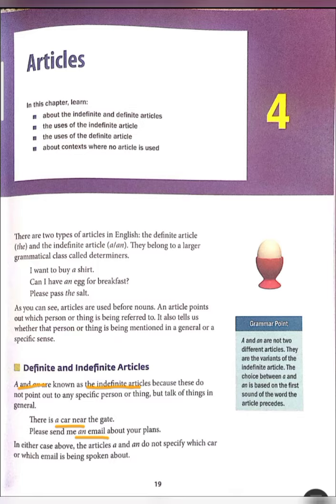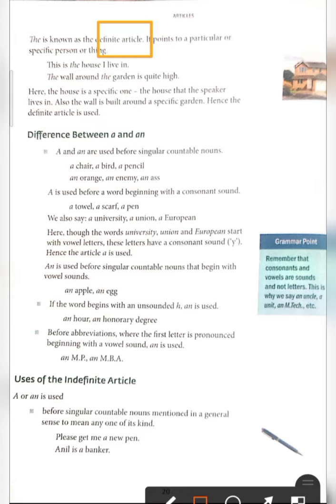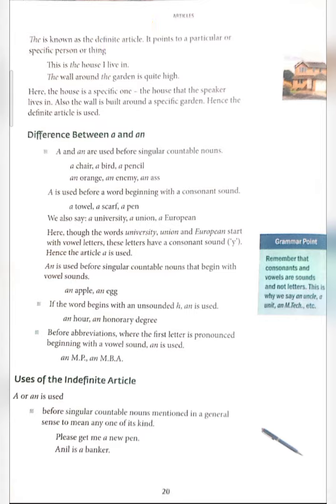Now let's learn more about the definite article. As we know, the definite article is the word the. We use the definite article when we are talking about a specific or particular place or thing. For example, this is the house I live in. The wall around the garden is quite high. Here in these examples, the house and the garden use the article the. The house means the one that the speaker lives in; he has specifically mentioned that one. And the garden means that particular garden. That's why we have used this article.